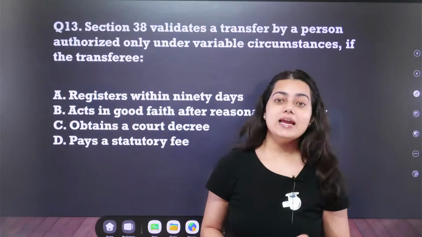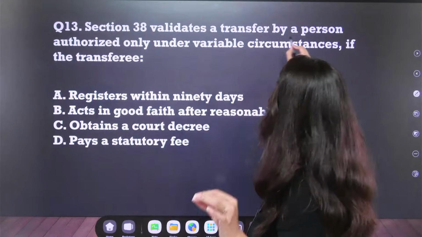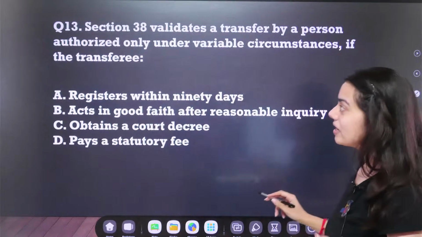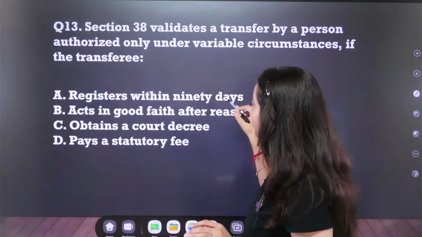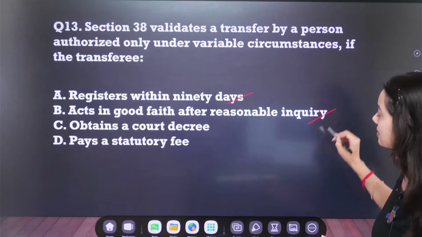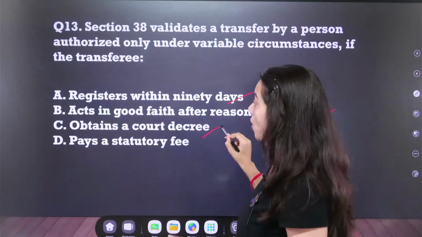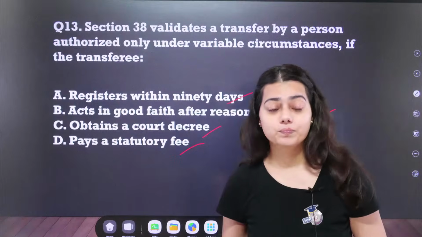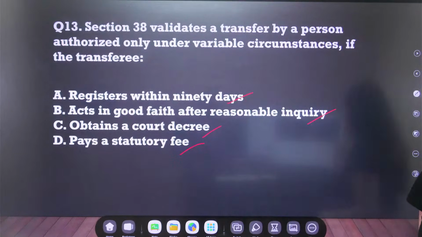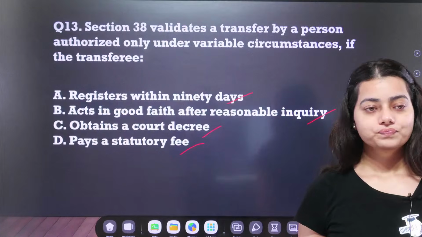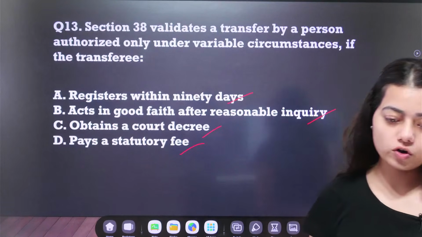Section 38 validates a transfer by a person authorized only under variable circumstances if the transferee, option A, registers within 90 days; option B, acts in good faith after reasonable inquiry; option C, obtains a court decree; option D, pays a statutory fee. Answer the question. Question number 13 on your screens right now.